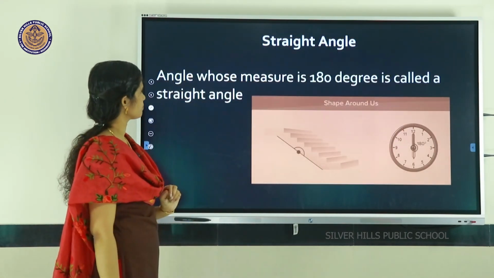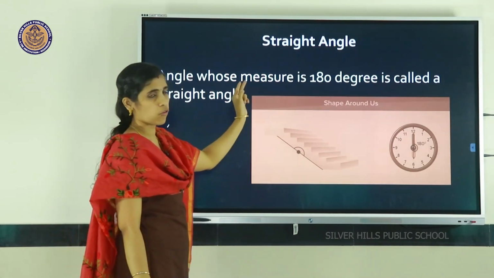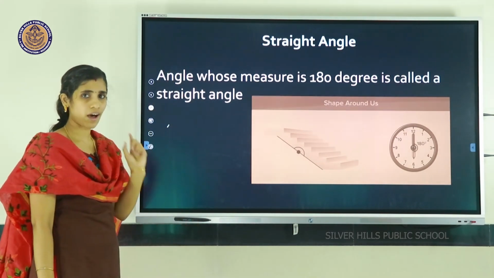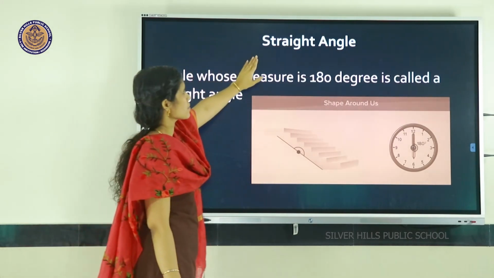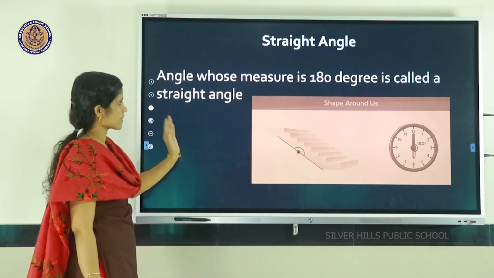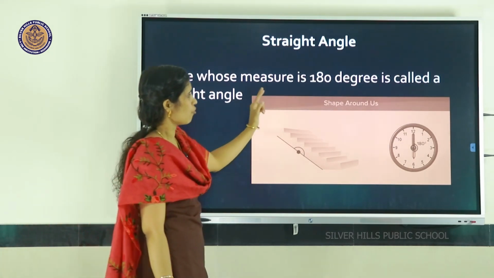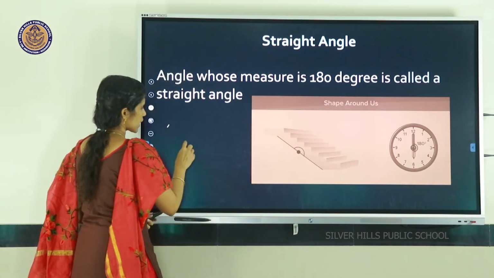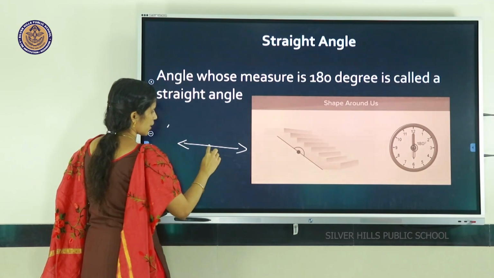So next, an angle whose measure is 180 degrees is called a straight angle. This is our last type of angle. A straight angle is always like this, a straight line.